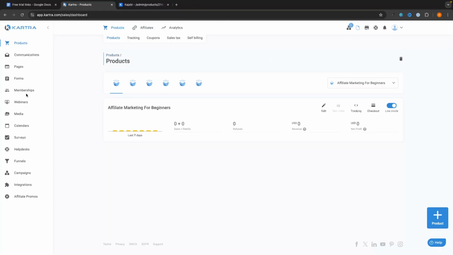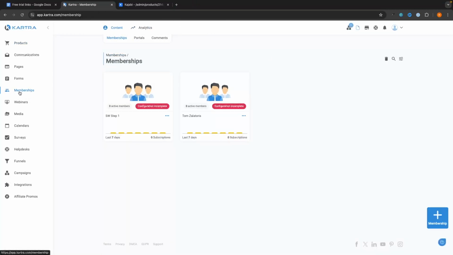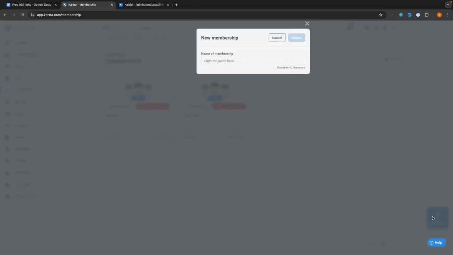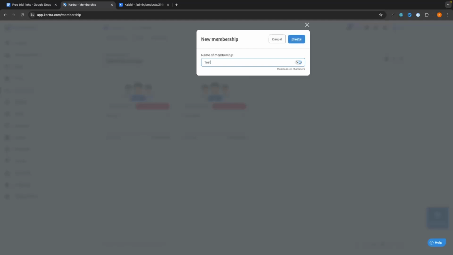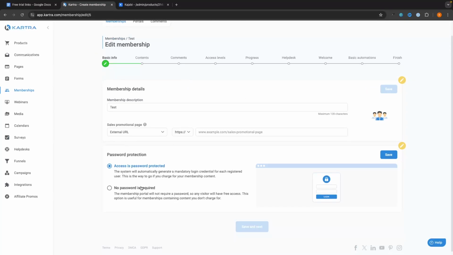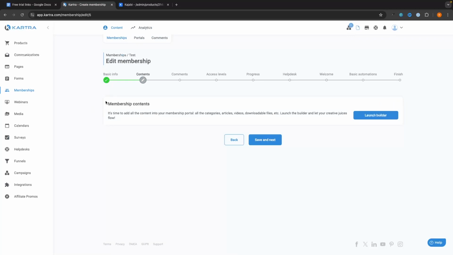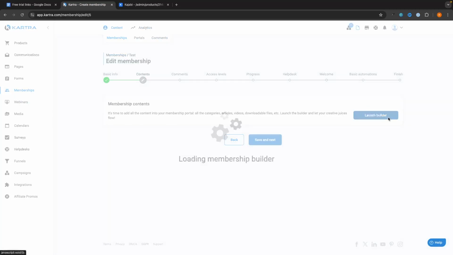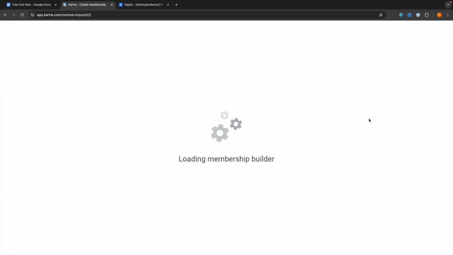So to create a course, we would go into the memberships area and we can create a new membership. And for this membership, once again, we'll just call this test. Then we can go through just like we did on Kajabi, and we can enter in the information about this course and setting this all up. So we can choose if this is password protected. We can add all of these different things. And then in the contents area, this is where we can start adding in all of the course content. So we just go to Launch Builder right here.